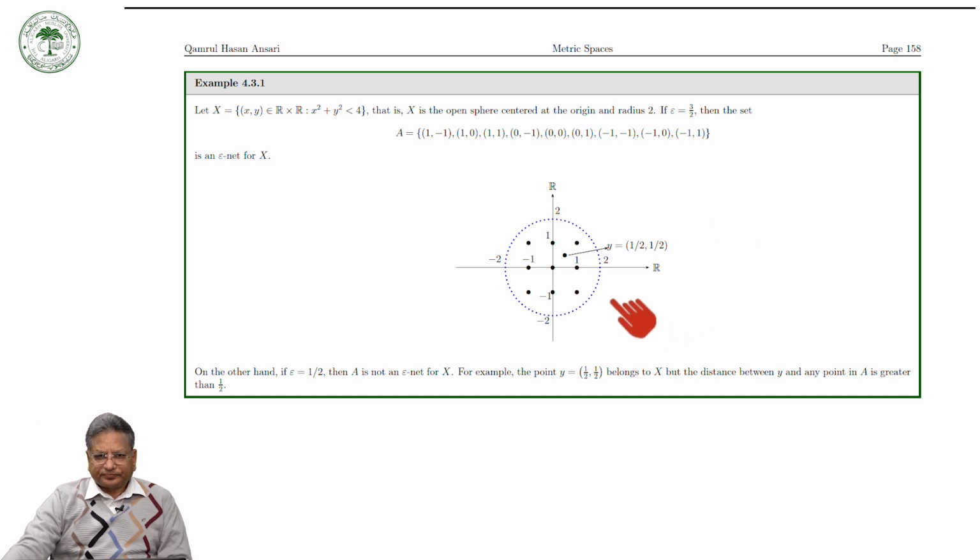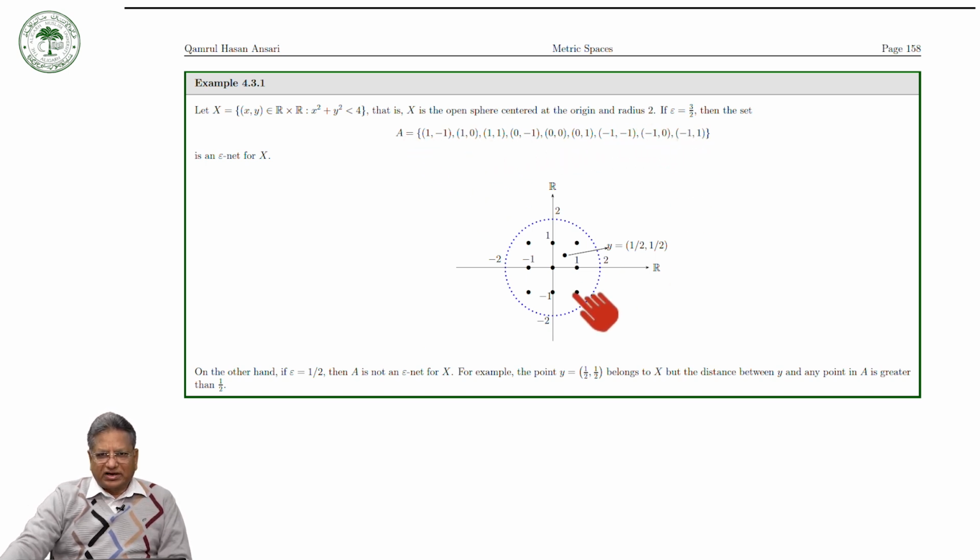This is my X, the open sphere centered at the origin with radius 2, and these are the points. So there are 9 points.